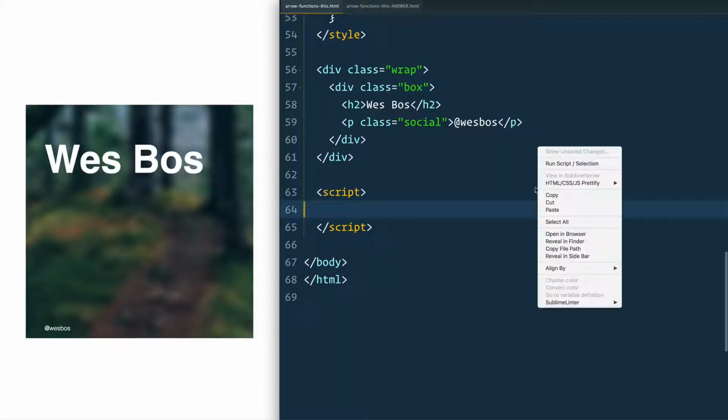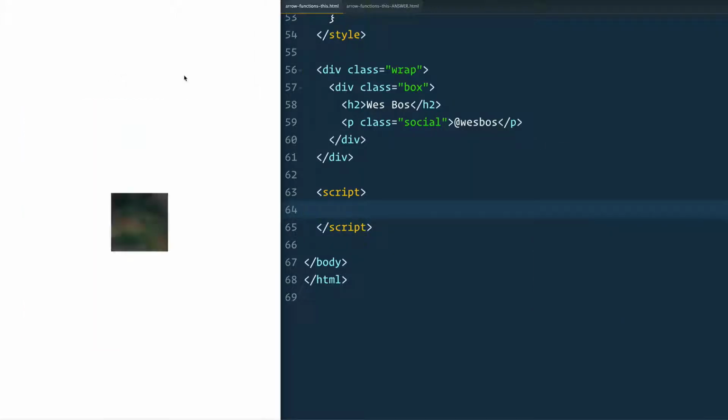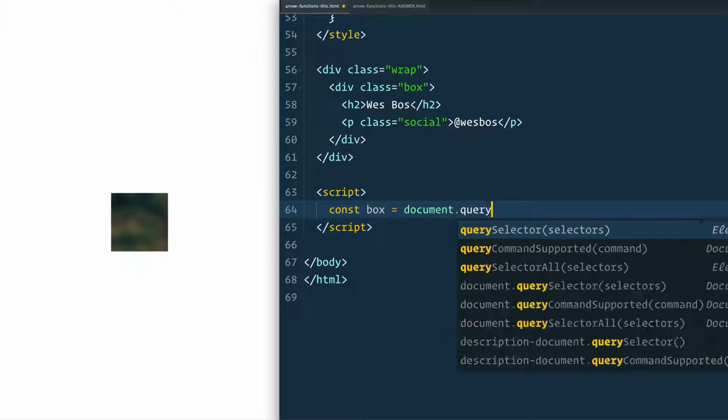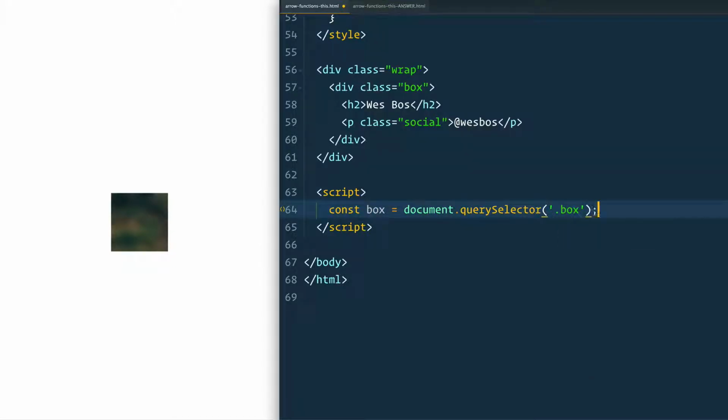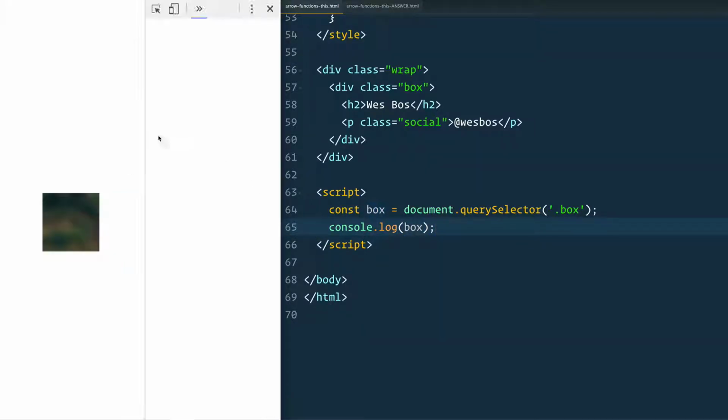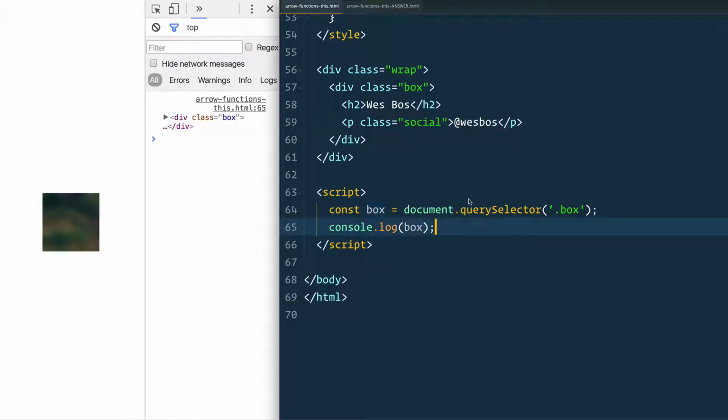First thing I need to do is open it up in my browser. And if I click it, nothing works. You can see the text is actually there if I highlight it. We need to select that element. So I'm going to say const box equals. And why do I use const there? Just because I don't ever want the reference to this box to actually change. I can use document.querySelector, and I'm going to select the box. Console log the box. Let's make sure we're good to go there. There we go. There's the box being logged.